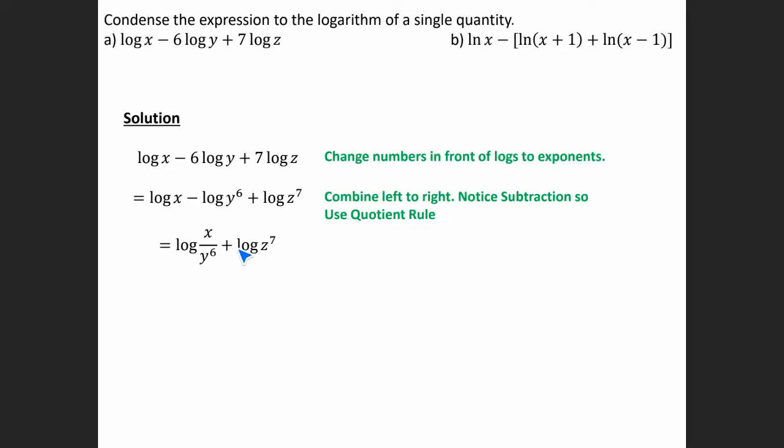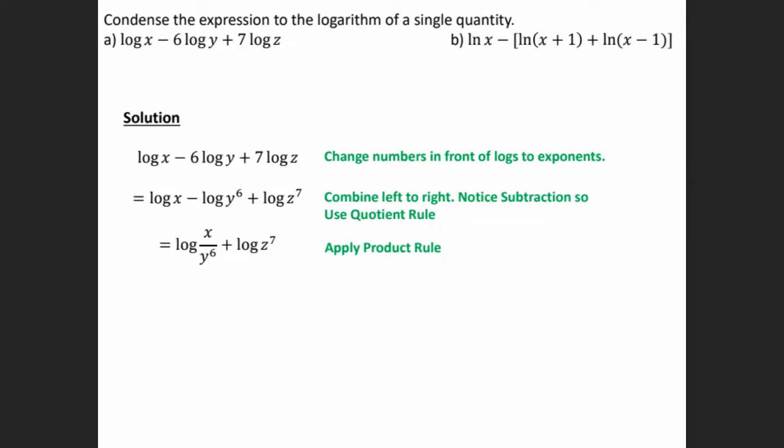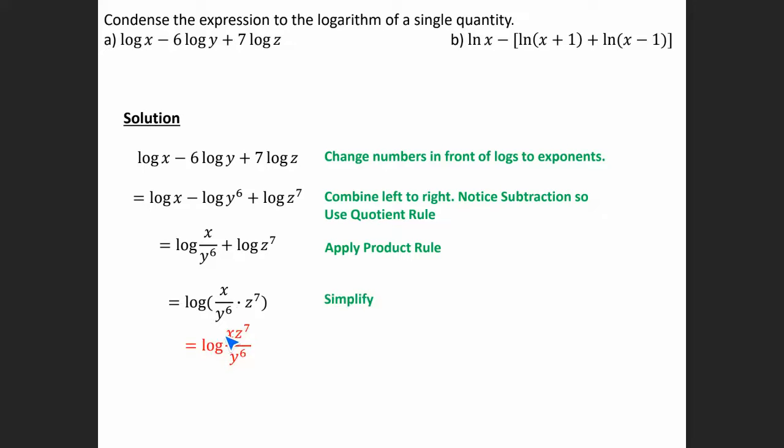So now these are being added, so we can use the product rule and write them as multiplication. So we're going to have log x divided by y to the 6th times z to the 7th. So if we simplify, then we get x times z to the 7th divided by y to the 6th.